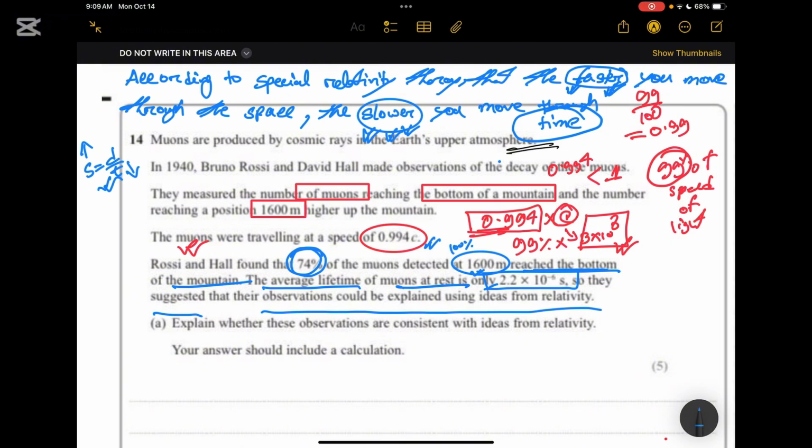Explain whether these observations are consistent with the ideas from relativity; you should include a conclusion. So the conclusion that we are going to add right here, this note is really important. Kindly jot this down and try to remember it every time you encounter this kind of relativity-related question. So let's move forward and answer this question.